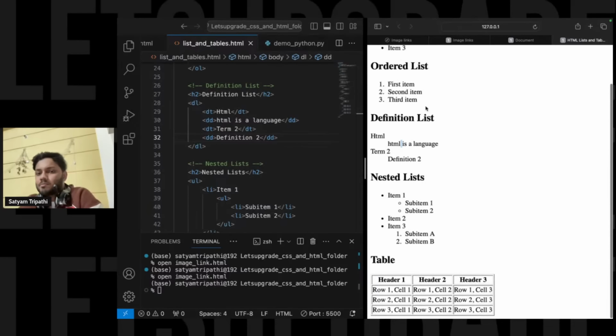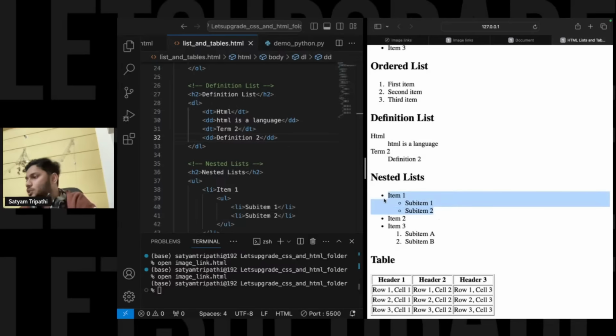Now, there is also something called a nested list, where inside a list you want to create another list also. Okay, nested list. Yeah, the same thing I told you, no. DT represents a definition term, and DD represents a definition or description. I hope you are clear, Nitin.